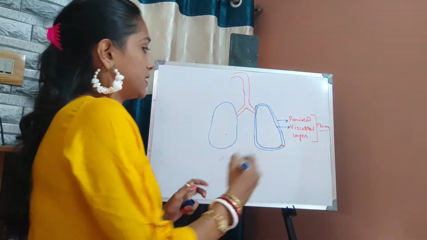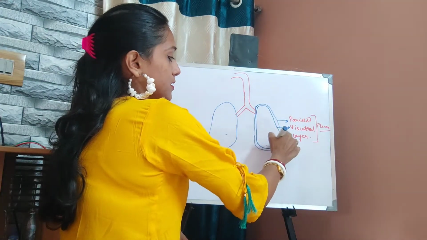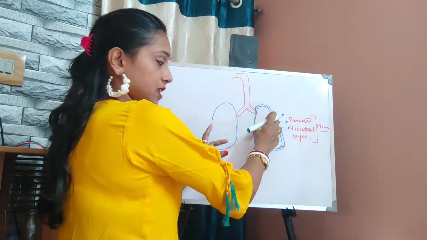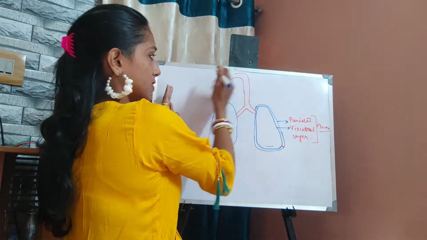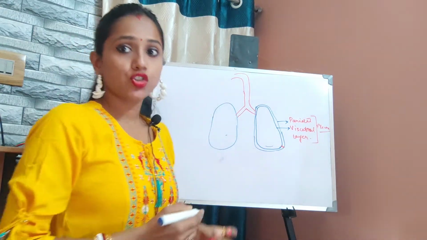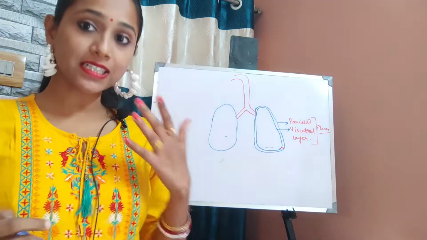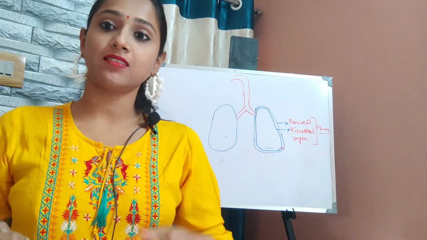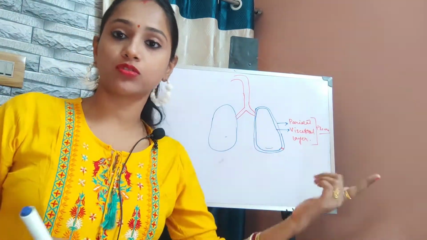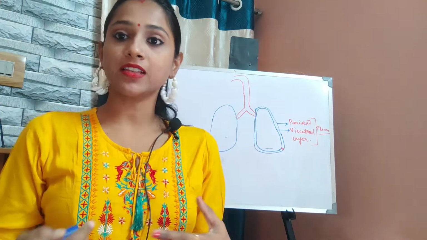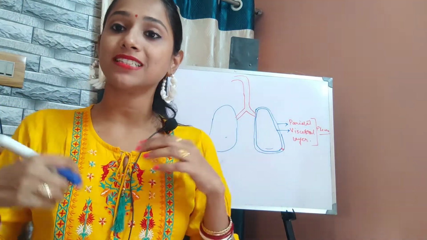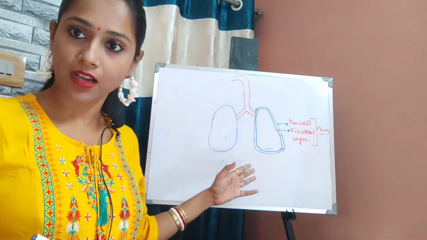Now there is the space within the lungs and this is outside our body. So what happens when we breathe in or breathe out? If I consider the process of breathing in, that means the air from the outside or the atmosphere rushes inside our body, that is inside the lungs.